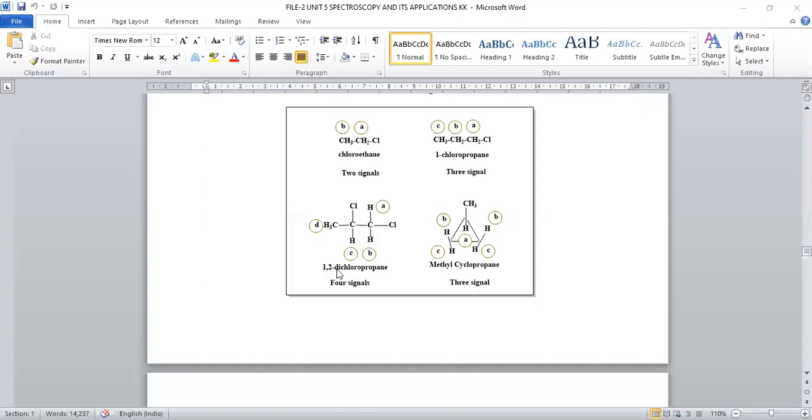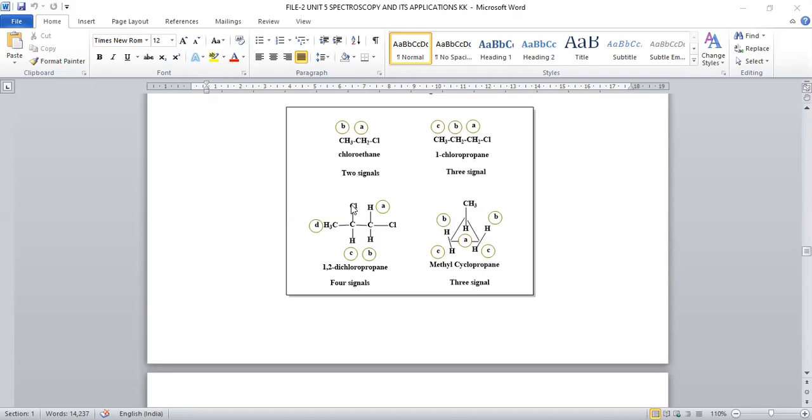And next is another compound I am taking, dichloropropane. The first position has a chloro, and the second carbon also has one proton and one chloro. So it is 1,2-dichloropropane. Whenever this compound is taken, it is considered a three carbon system, where how many hydrogens are there? 3 plus 1, 4, 5, 6 hydrogens are there. But it is able to provide 4 signals. Why 4 signals? We will see.